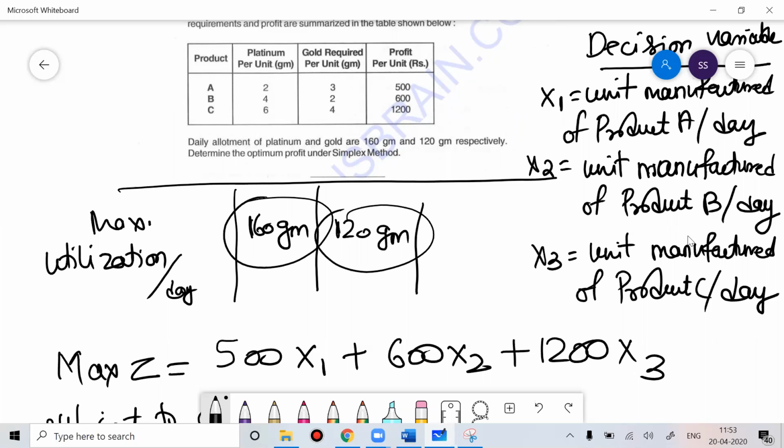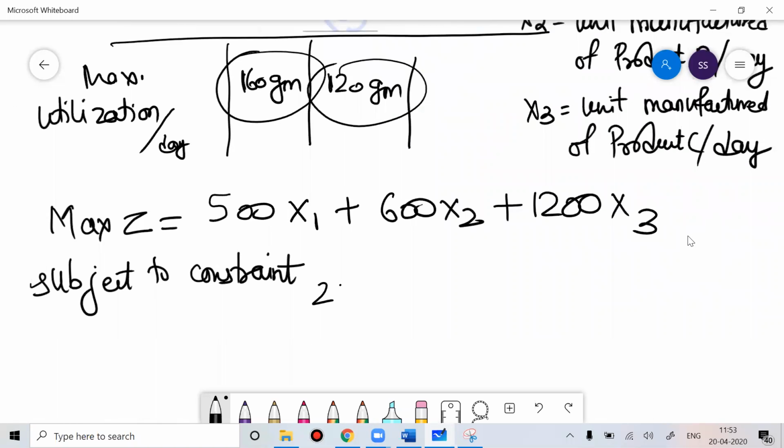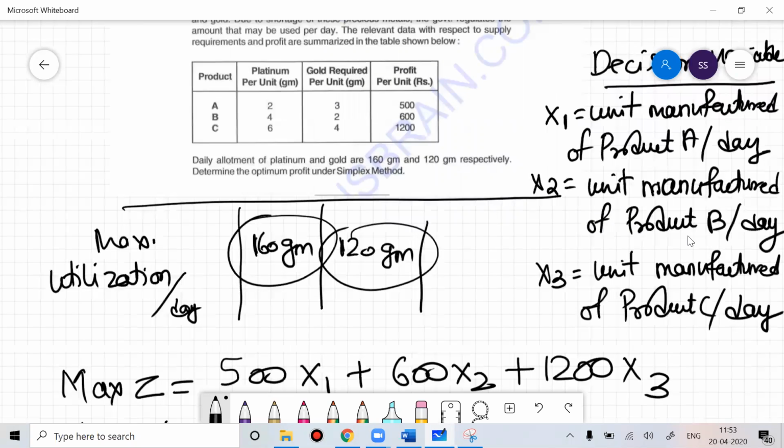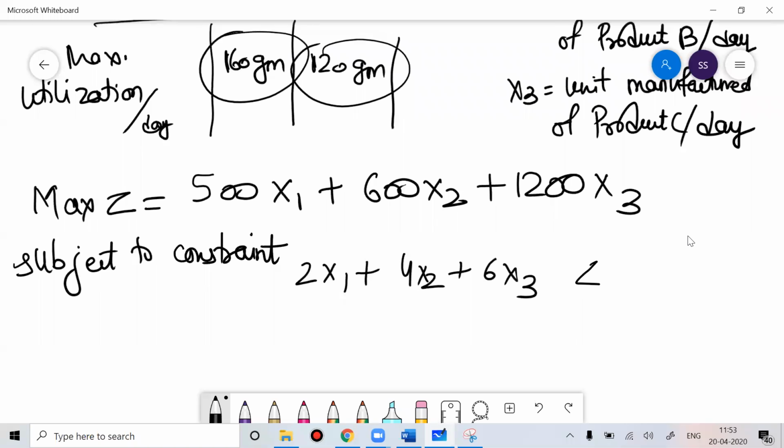So you can write the equation: 2x1 plus 4x2 plus 6x3. I hope you're understanding. And the maximum platinum you can use in a day is 160 gram. So that should be less than or equal to 160 gram.